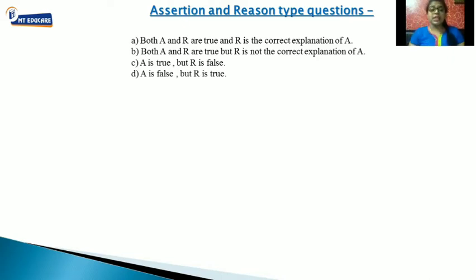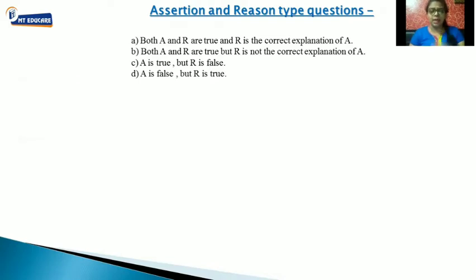In option number C, you can see A is true, but R is false. Only one statement is true, that is the assertion, but R is false. D is A is false, but R is true. Here you can say the assertion is false, the assertion is wrong, but the reason is true. So you have to choose your answer from all these 4 options.